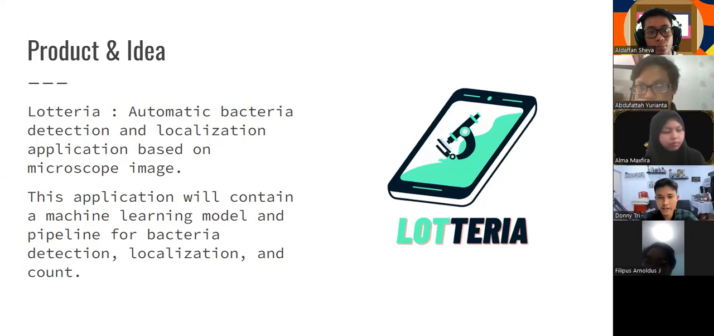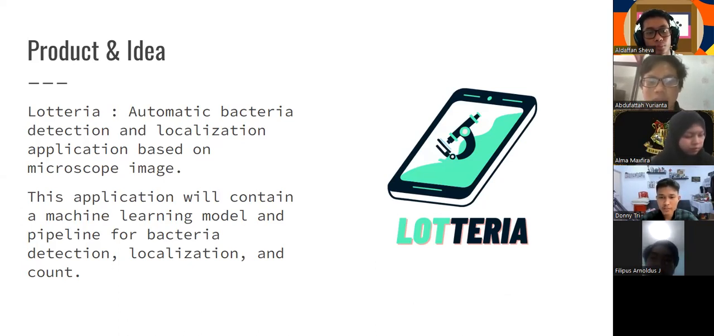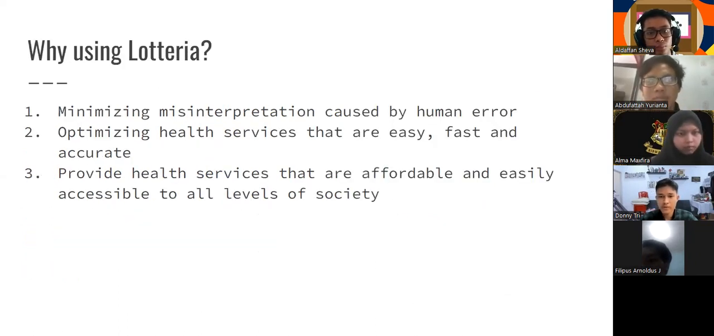Product and idea: Rhoteria, an automatic bacteria detection and localization application based on microscope images. This application will contain a machine learning model and pipeline for bacteria detection, localization, and count. Why use Rhoteria? It minimizes misinterpretation caused by human error, optimizes health services to be easy, fast, and accurate, and provides health services that are affordable and easily accessible to all levels of society.